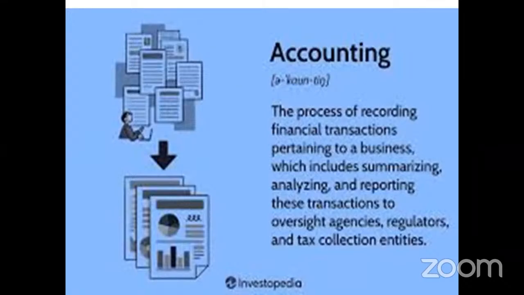So everything deals with money, right? How does the money flow throughout your business? That has to be properly recorded, properly analyzed. All transactions relating to money have to be properly noted, summarized, analyzed, and reported to our management.